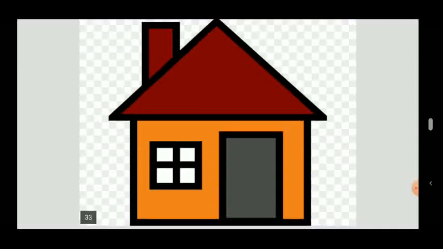House. We all know that we need a house to live in. But this house is made by us, not made naturally. So we build a house with bricks and cement and wood and sand and so many things.